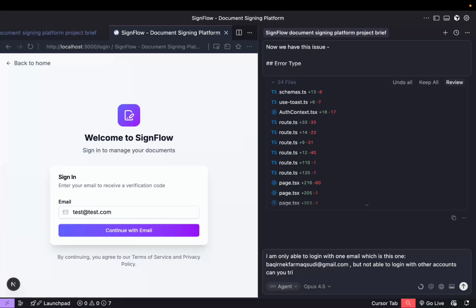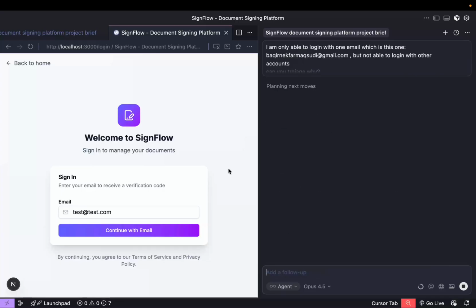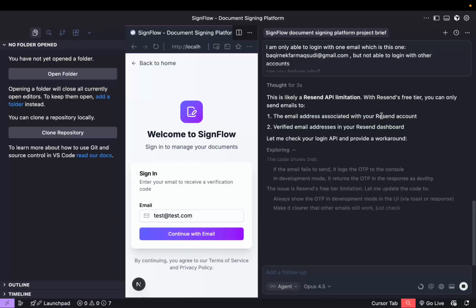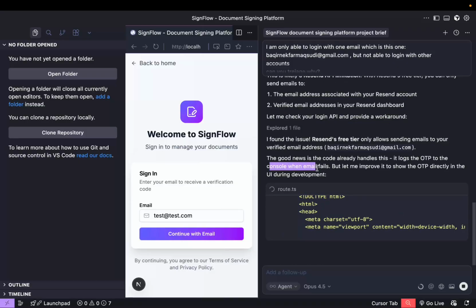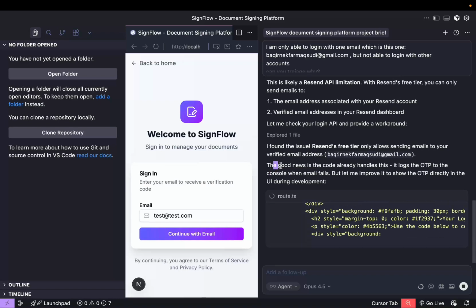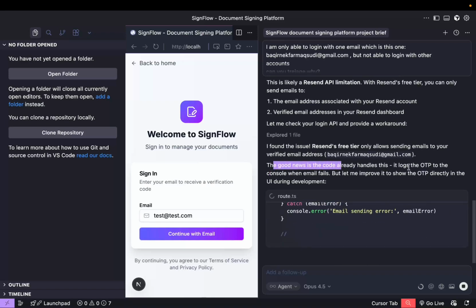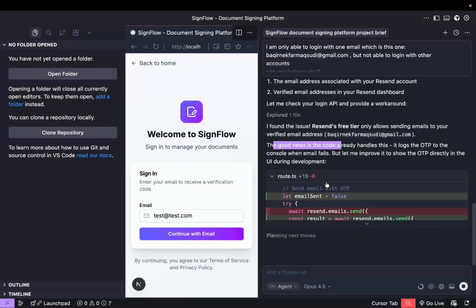Can you triage why? So let's see if AI can find the solution or not. Oh, so that's the free tier thing. Okay, I got you. It's allowing sending only to your verified email address. The good news is that the code clearly handles it. It logs the OTP to the console when email fails, but let me improve it and show the OTP directly in the UI during development.